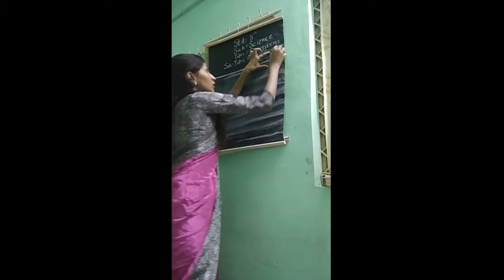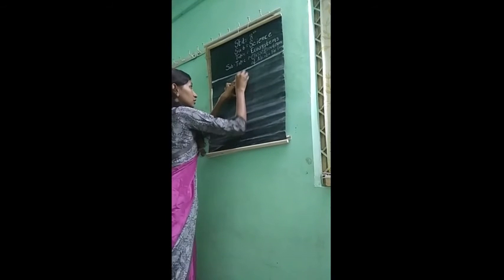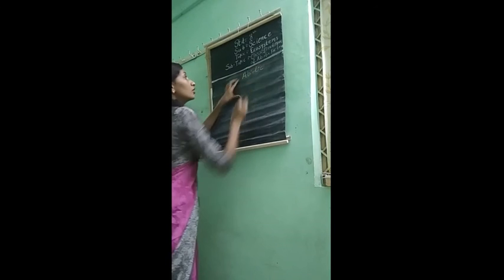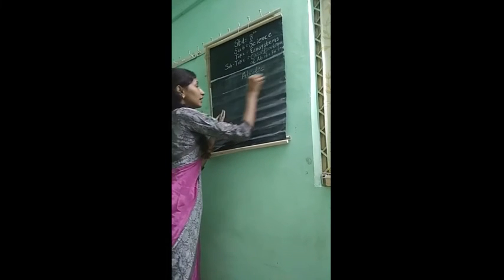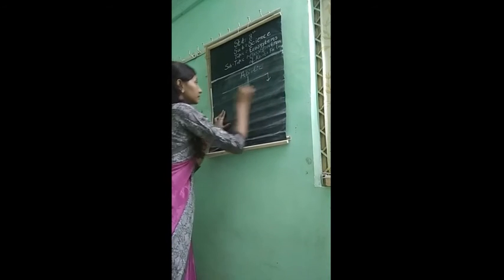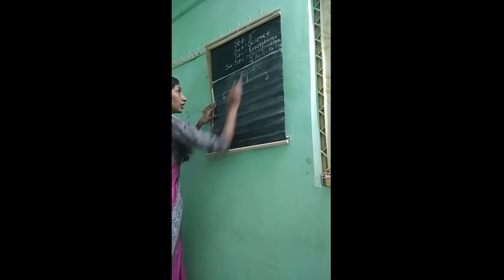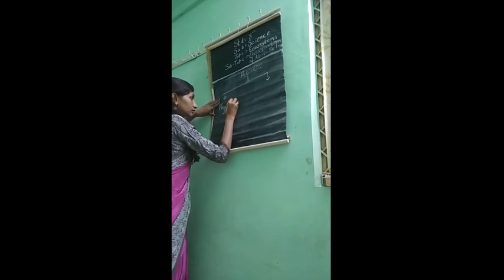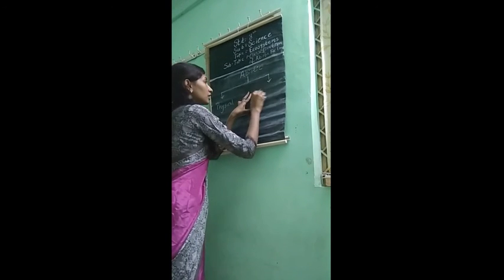Abiotic factors means non-living factors. These abiotic factors are further divided into two groups. Which are they? The first one among the abiotic factors is physical factors, and the second one is chemical factors.